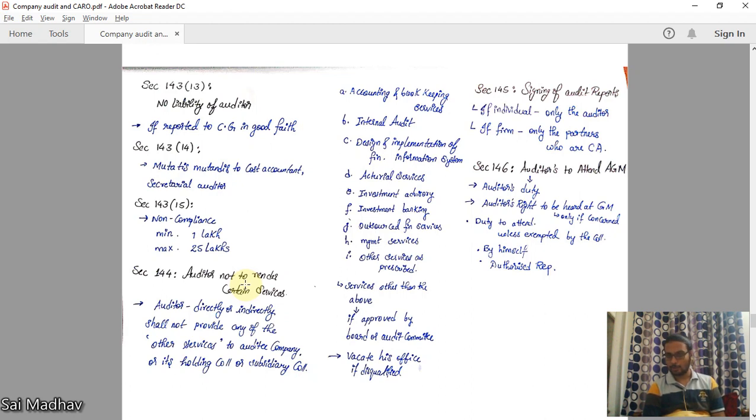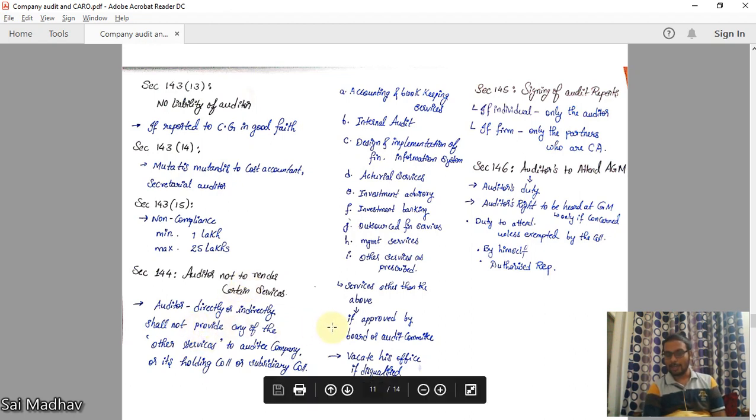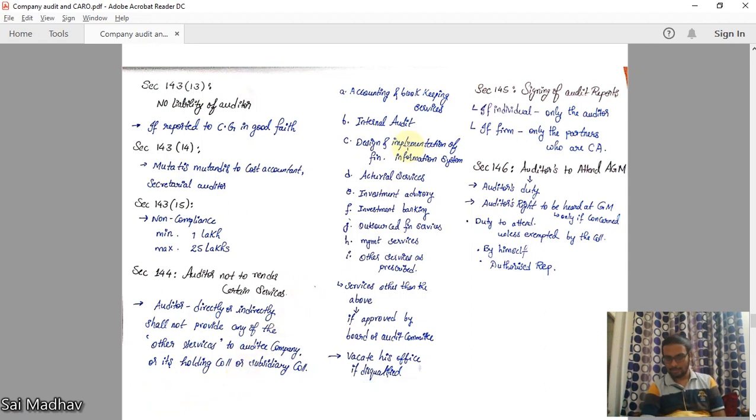These specified services are known as other services. The auditor, directly or indirectly, shall not provide any of the other services to the company or its holding or subsidiary company. What are other services? Accounting, bookkeeping, internal audit, designing and implementation of information system, actuarial services, investment advisory services, investment banking services, outsourced financial services, management services, and other services as prescribed. These all are known as other services.